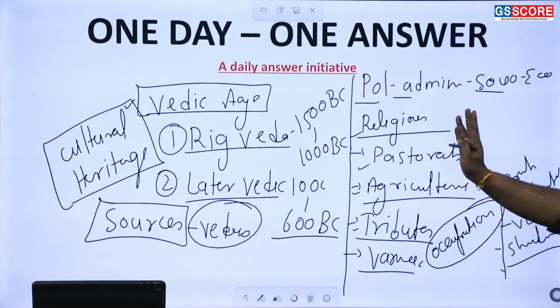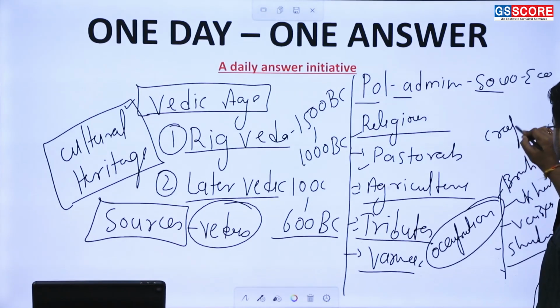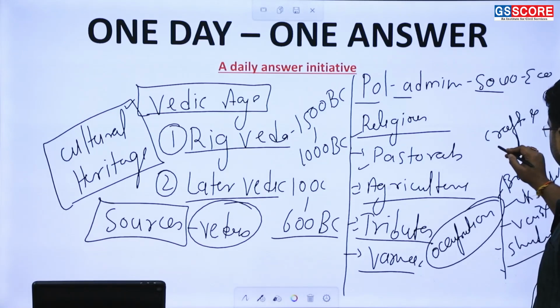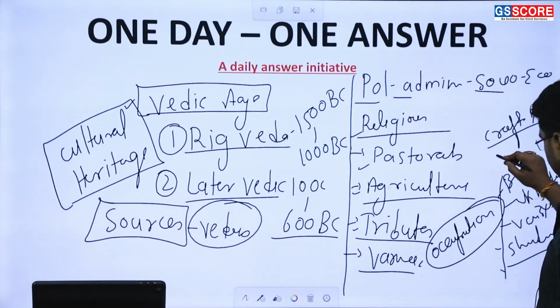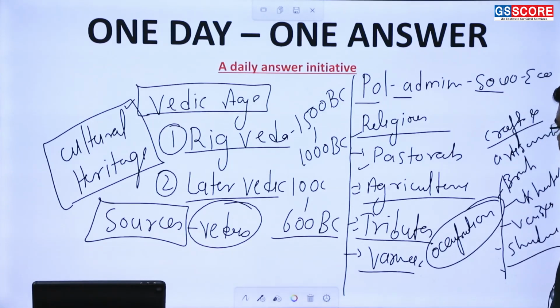The nature will be changed from Rig to later Vedic age. This was the economic activity. Then we have some crafts, and some artisans will be there, artisanal activity will be there. This is a more important feature of the later Vedic age.